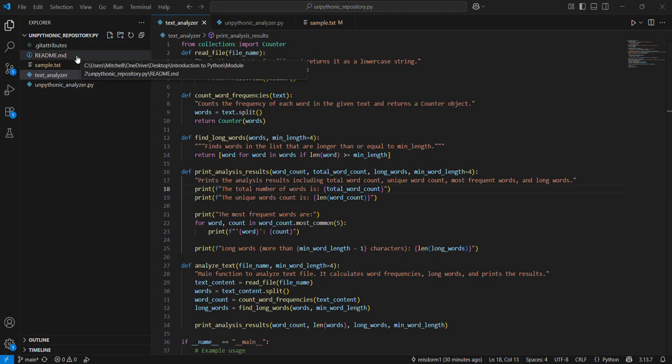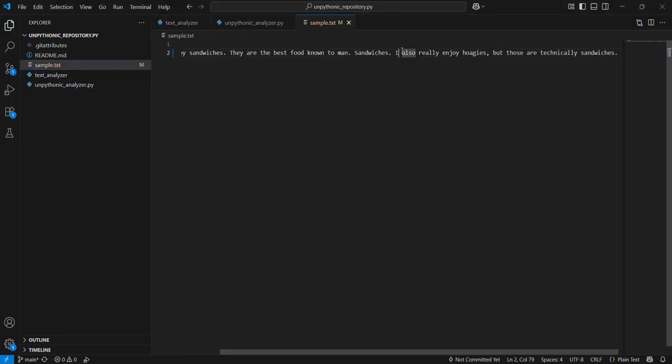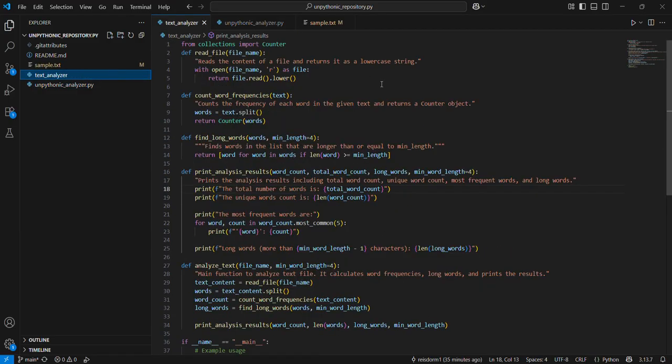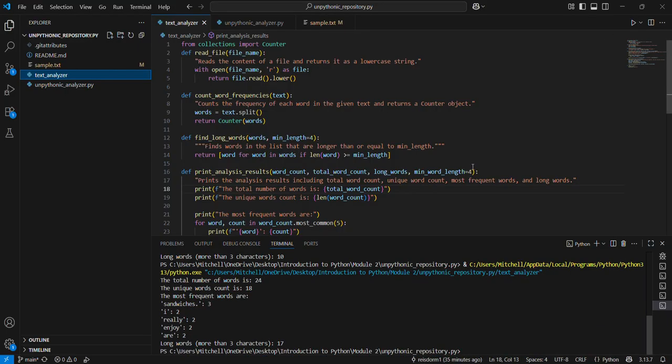This is Module 2 with the Unpythonic Analyzer. Quick walkthrough, sample text here, just quick and simple. Could have uploaded an entire book, but that seems like a lot. Unpythonic Analyzer, full of bad practices. Here we are. Our finalized text analyzer with references and explanations for each code. We'll run this real quick.